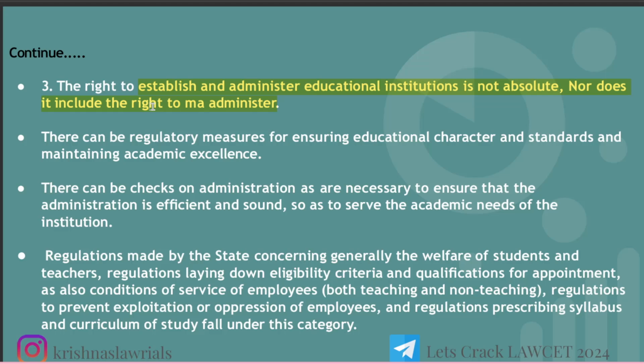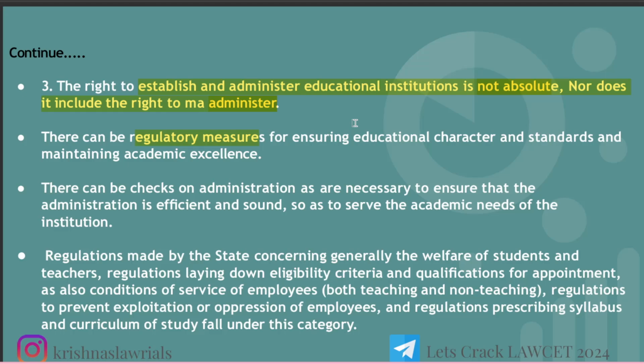You can't say that under Article 30 I have the right to establish an educational institute as I'm a minority, I'm Christian, I want to establish an educational institution. So it is not possible because it is not absolute. It is not an absolute right. There can be regulatory measures as well.